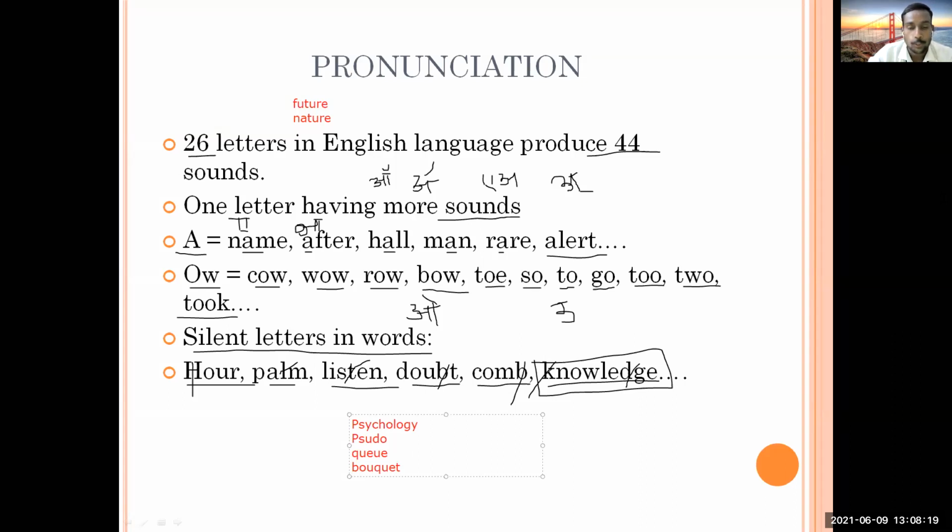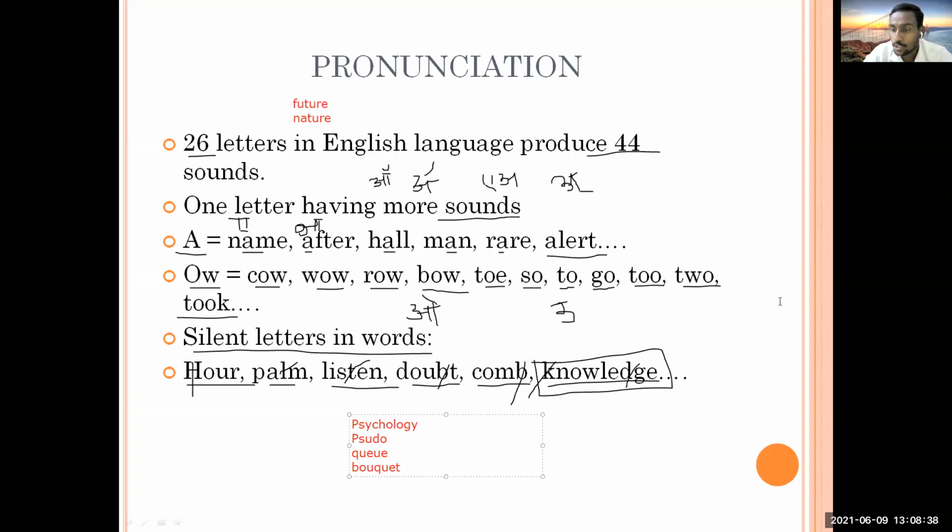And you people have to ensure that you know them very well, so that they are not pronounced incorrectly. In some of the following slides, we will see some words and how we are going to pronounce them. Okay, so let me know.